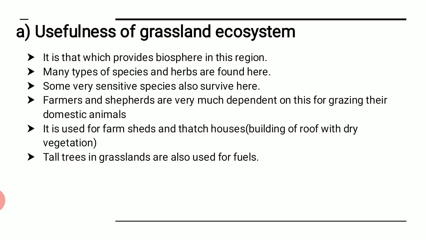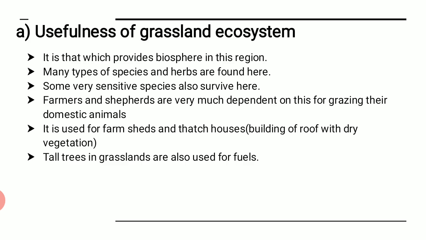Next usage is many types of species and herbs are found here. So many types of species are found. So many types of animals can be seen. So many creatures can be seen, right? And even the herbs can be found out there. Some very sensitive species also survive here. So in this grassland, so many special types of sensitive species also live here.